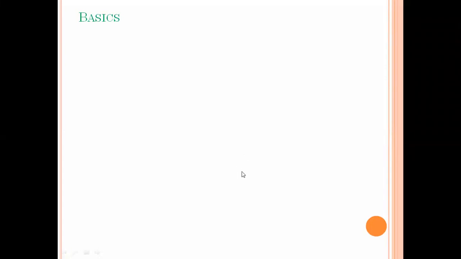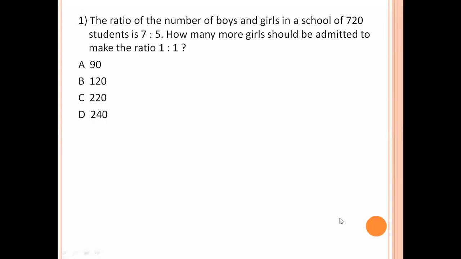Now, next we are going to discuss the questions for company specific. The ratio of number of boys and girls in a school of 720 students is 7:5. How many girls should be admitted to make the ratio 1:1? Here 7 parts is boys, 5 parts is girls. 7 plus 5, 12 parts.